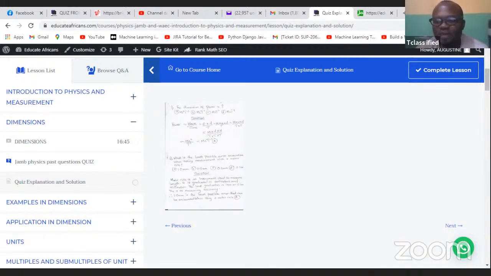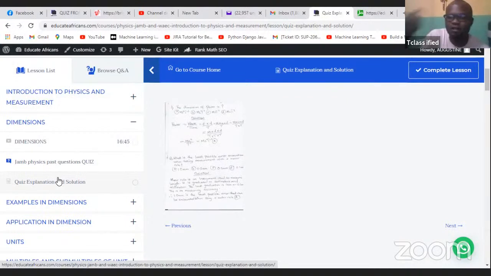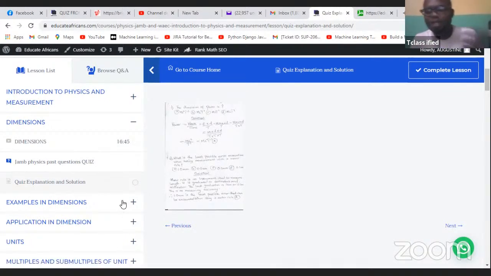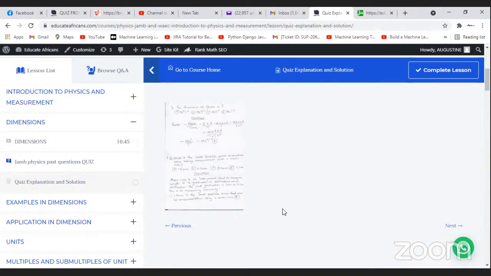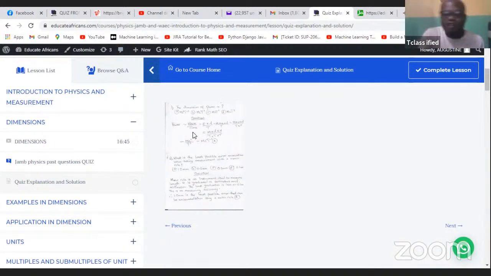So very importantly, if you use this in 2 days or 3 days, you can cover your whole syllabus in physics. Then you continue again, study all over and over. That's the constant drill that we want people that have been trained by Tclassified.com or Educate Africans. We want you to constantly go through your stuff so that you become a master. We want you to become a master of what you're doing, because we want you to score 300 and above in your JAMB and 9A1. The only way to do this is by making sure that you've gone to our website, educateafricans.com, and cover all the syllabus immediately. Don't take much time. Cover them, start them again, cover them again. That's the only way you can do that.